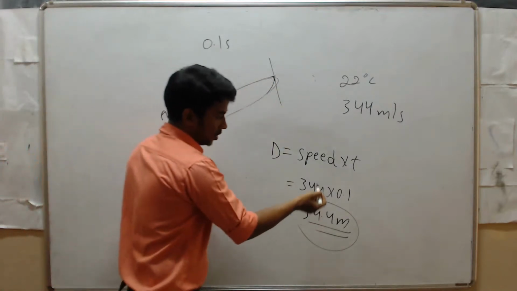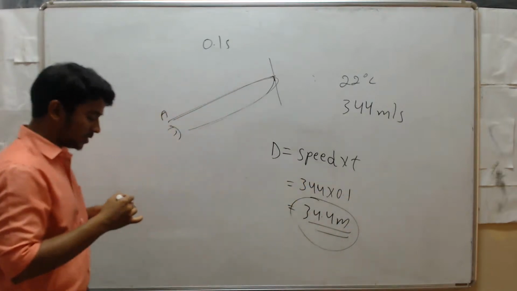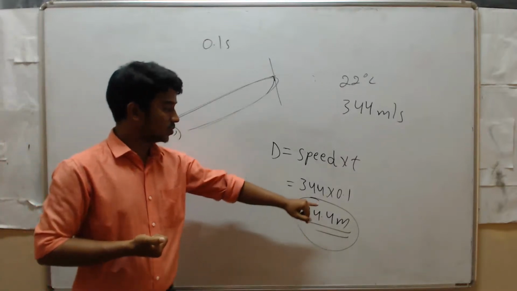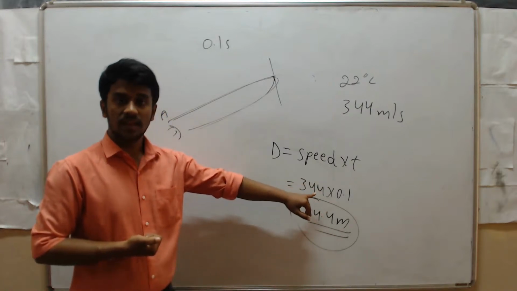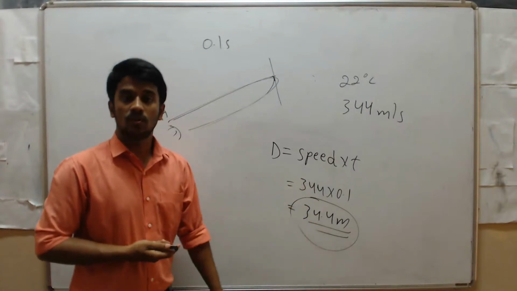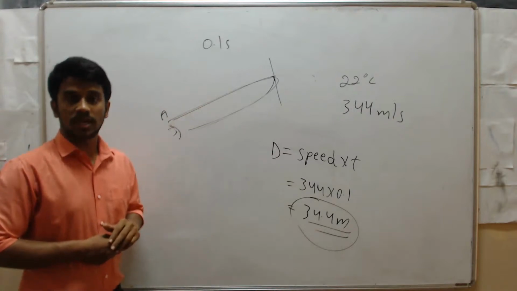So here speed is 344 and time taken is 0.1. So after 0.1 second, when you produce a sound, after that production of sound, 0.1 second later, then only you can hear the sound. Which means that sound should travel 34.4 meter. Then what is the distance between the person and that obstacle?